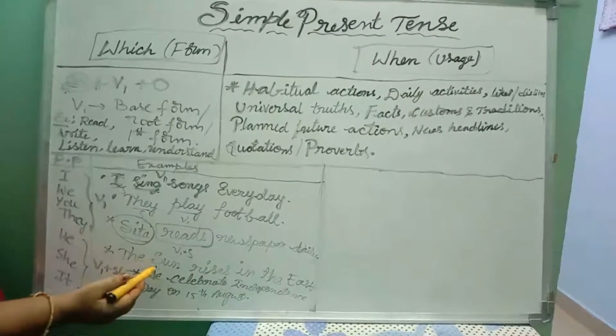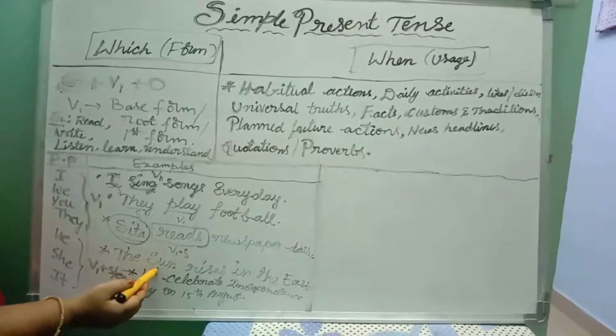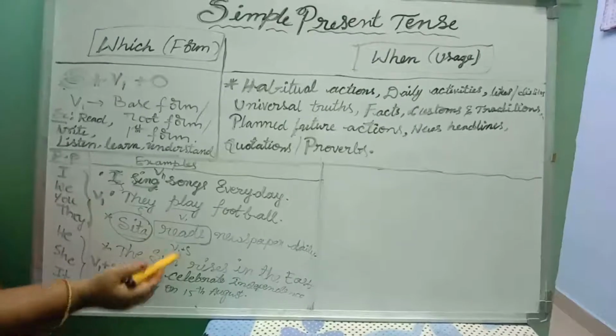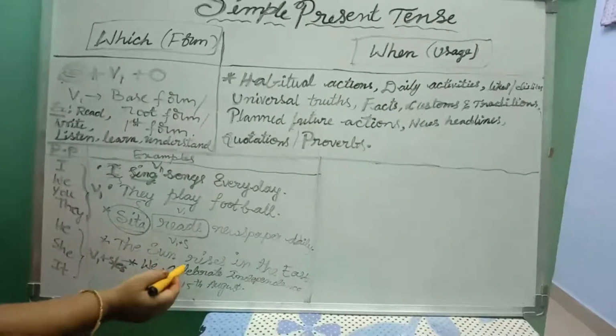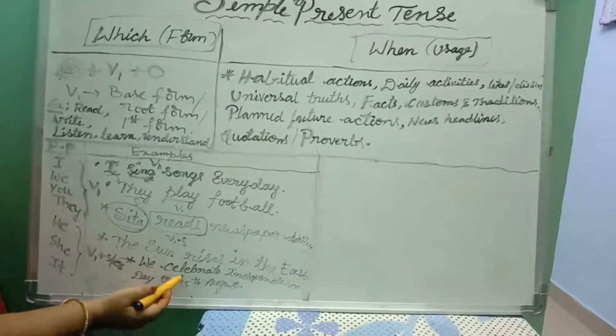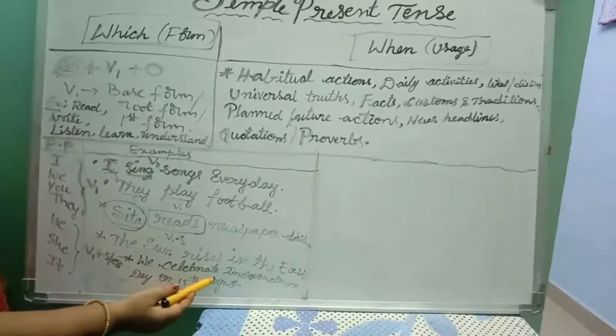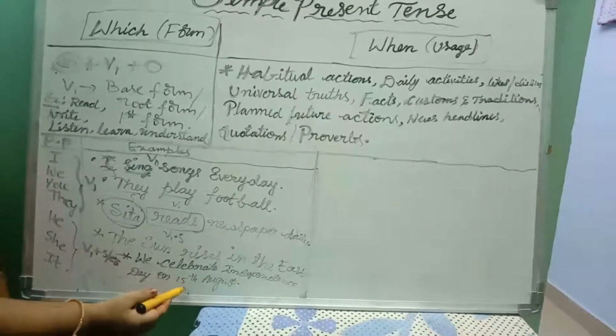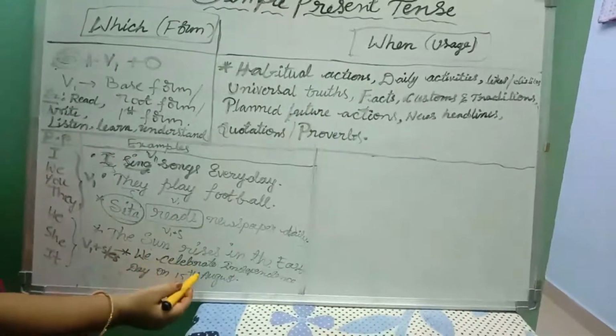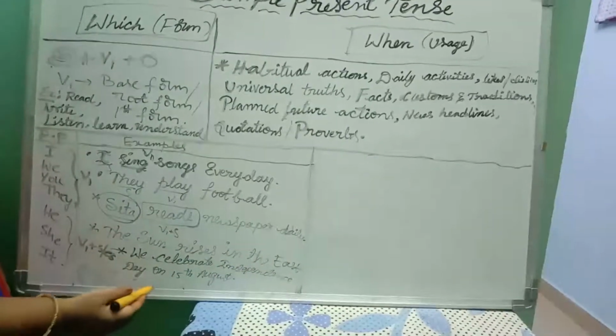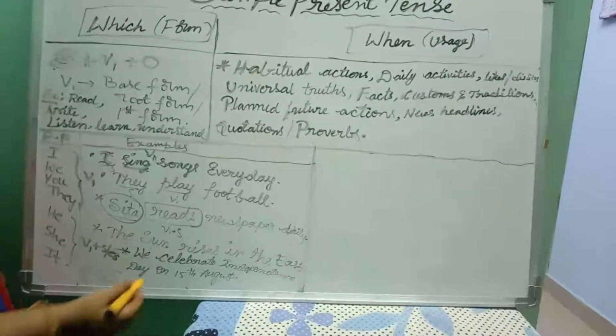So we say this sentence in simple present tense. Observe the next example. We celebrate Independence Day on 15th August.